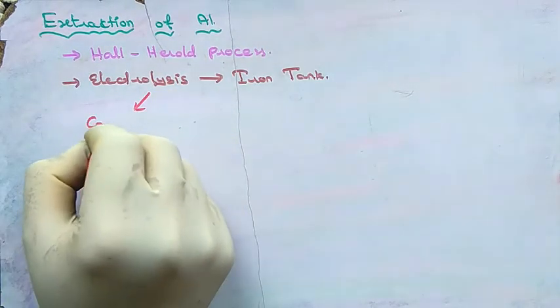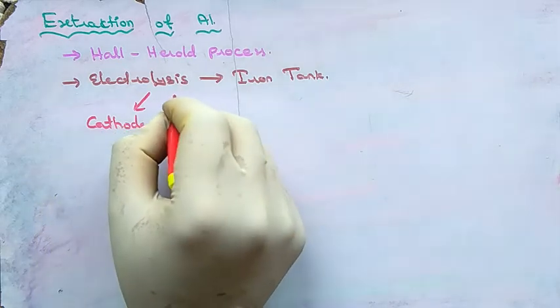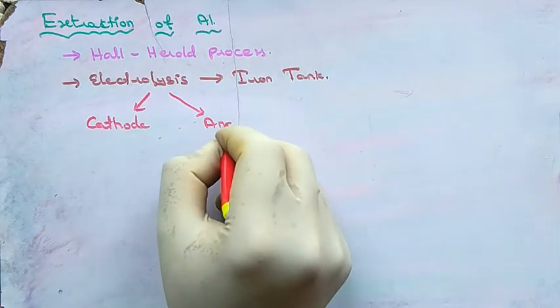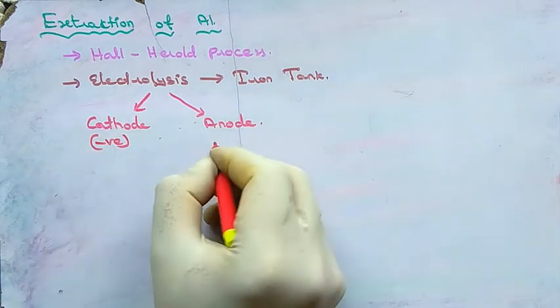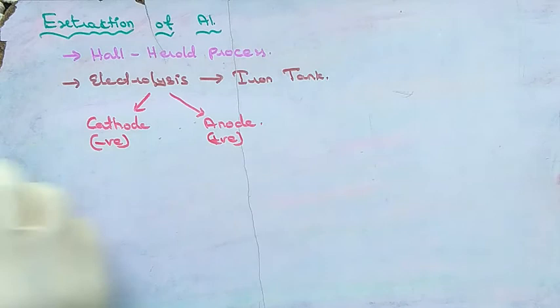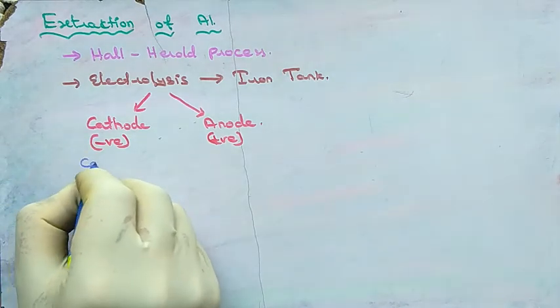So for electrolysis, anode and cathode are important. Cathode is the negatively charged electrode, anode is the positively charged electrode.